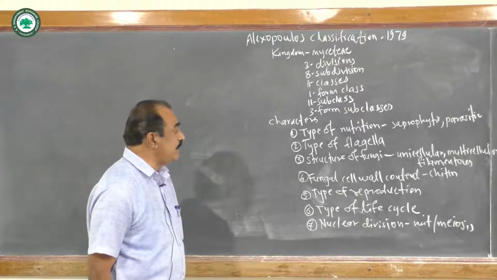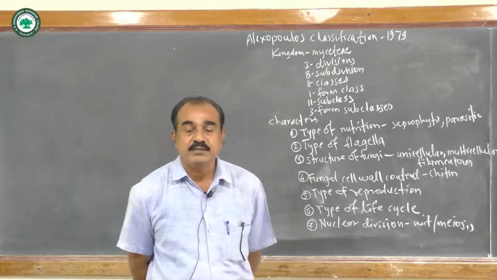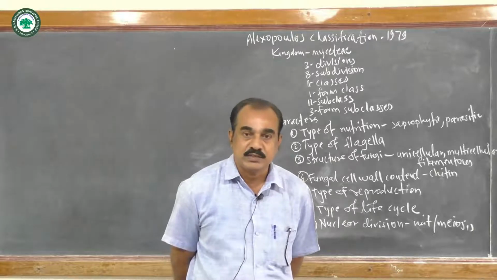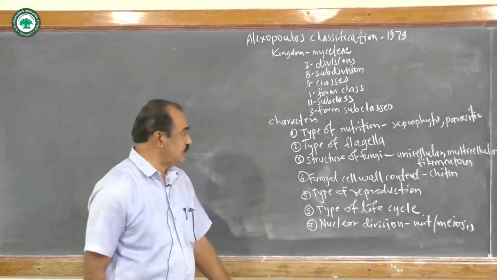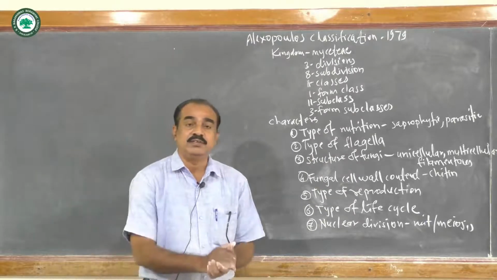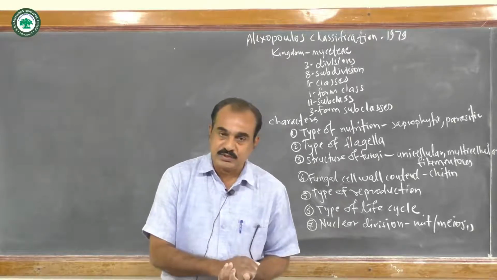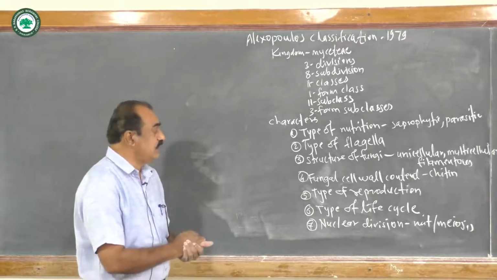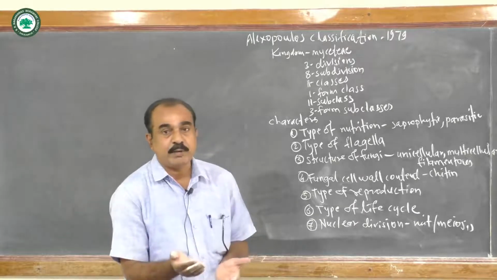Now next, the type of reproduction. Fungi show all 3 types of reproduction, that is vegetative, asexual and sexual, and again these 3 types are subdivided into other types also. Now type of life cycle. In fungi there are generally 3 types of life cycle, that is sexual, non-sexual and parasexual. And the last character, the nuclear division. Fungi show mitosis and meiosis types of nuclear division.